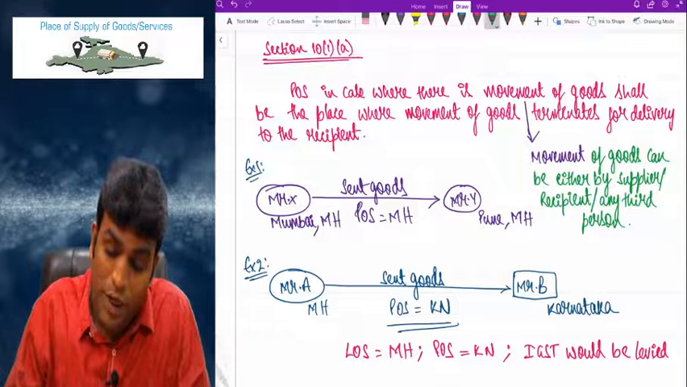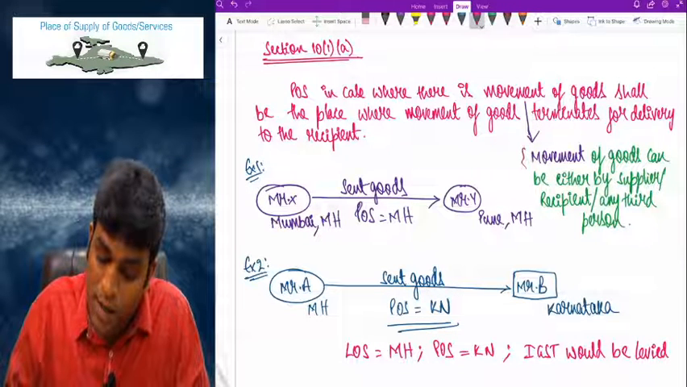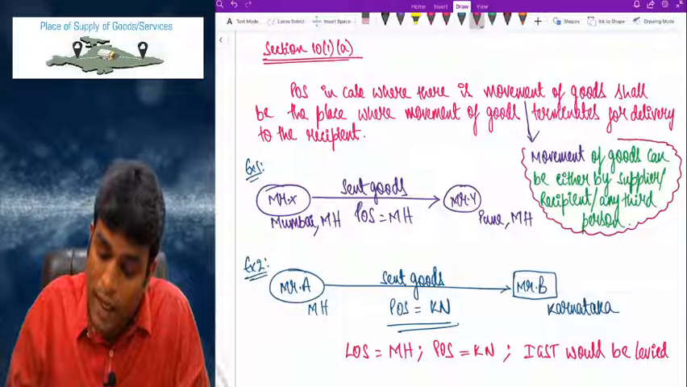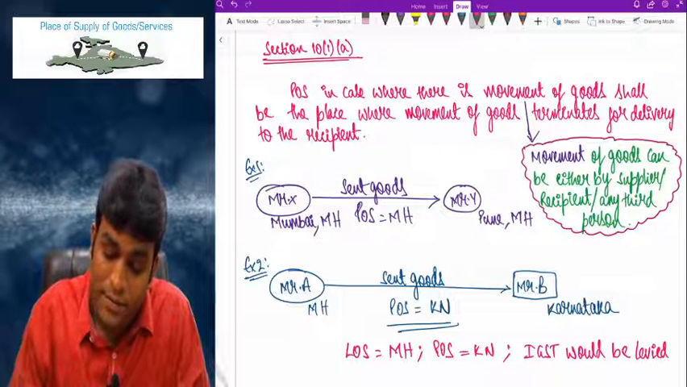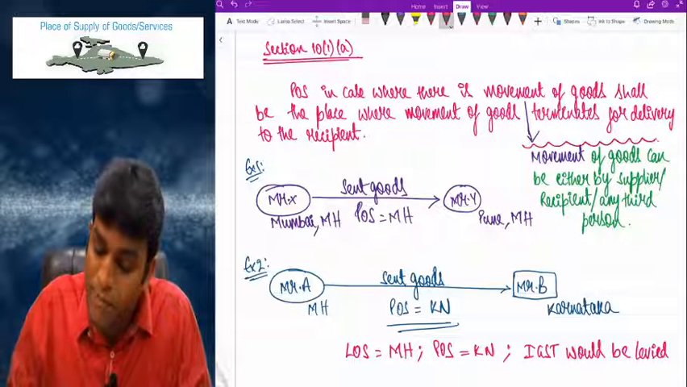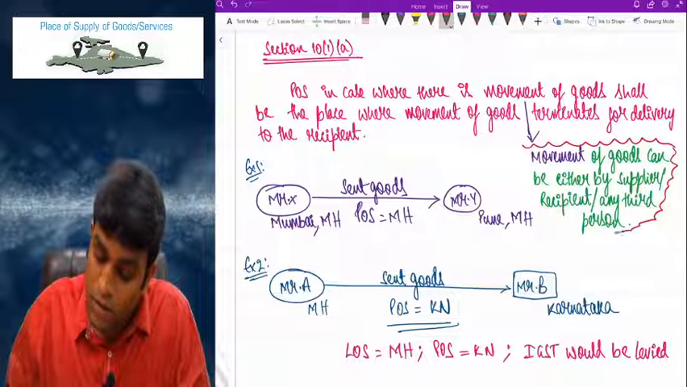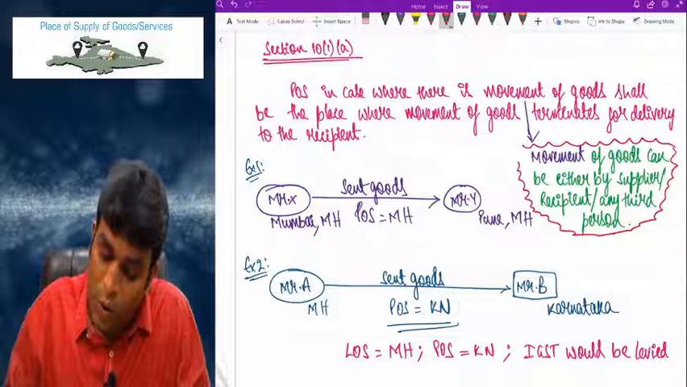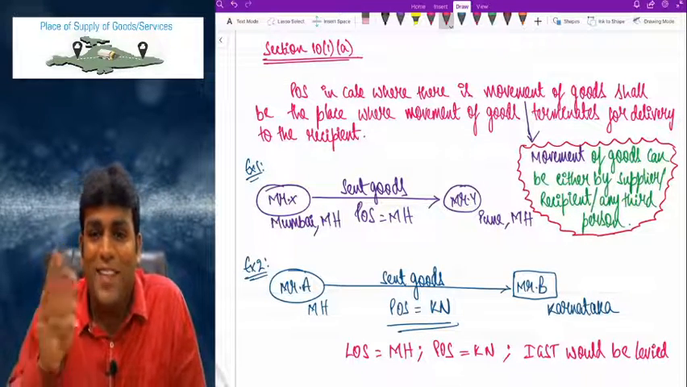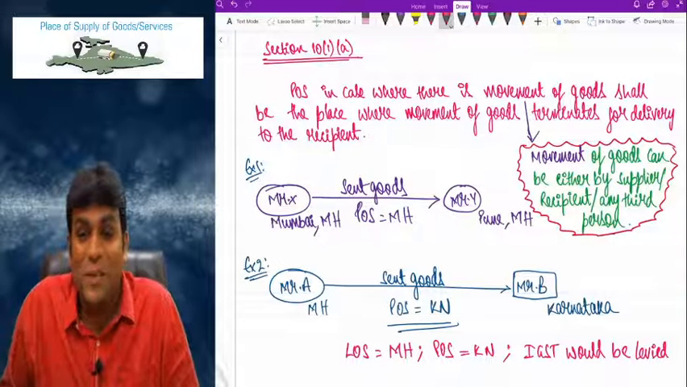Friends, come on. Very, very interesting language, friends. Come on. What is the language, sir? Movement of goods can be either by supplier. Friends, let me repeat one more time. Movement of goods can be either by supplier or by recipient or by any third person. Such a fantastic concept, my dear friends.